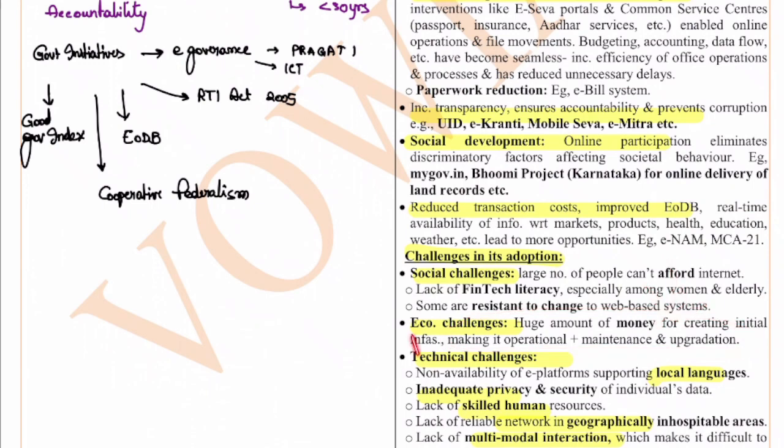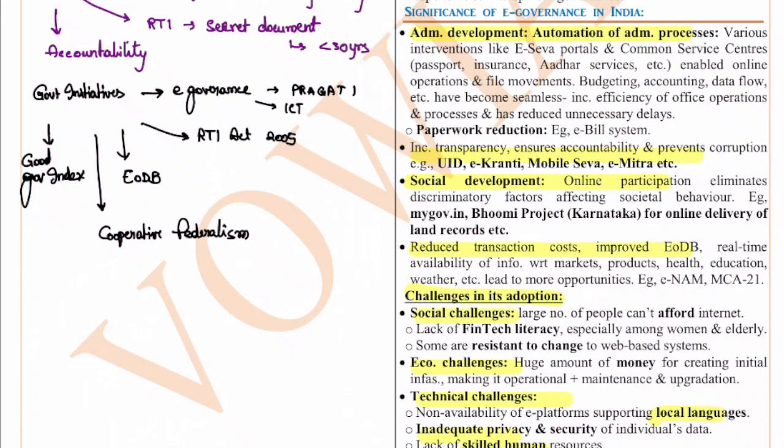The technical challenges are also there, like non-availability of the platforms in the local language, inadequate privacy and security, lack of skilled human resources, lack of reliable network in the remote areas and inhospitable areas, lack of multimodal interaction, which makes it difficult to access e-platform on different devices. All of these issues are there. So this is about e-governance.